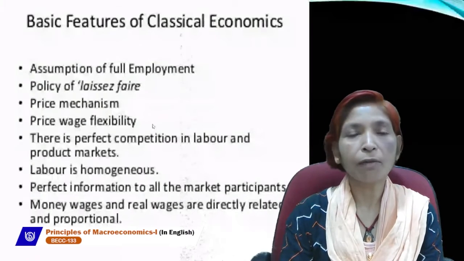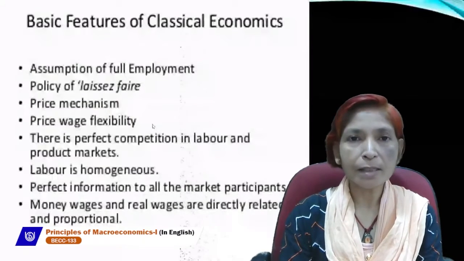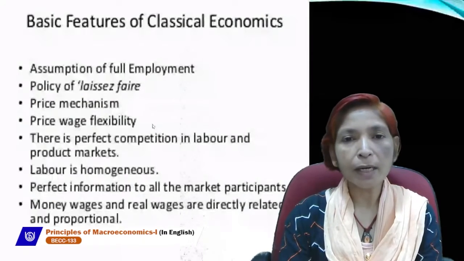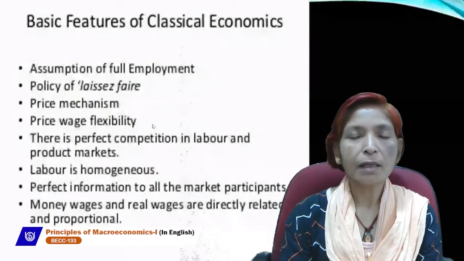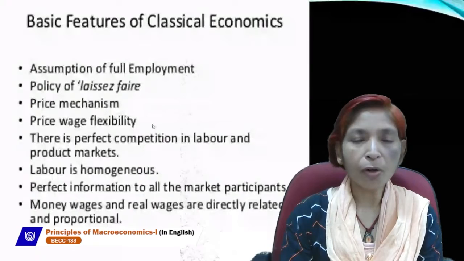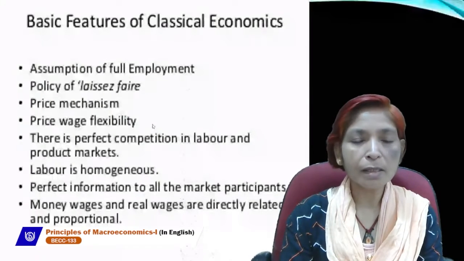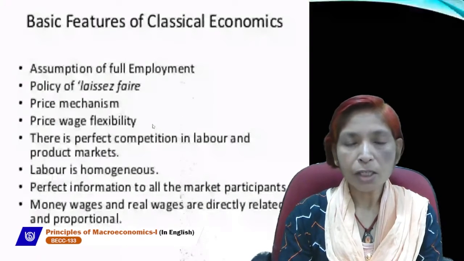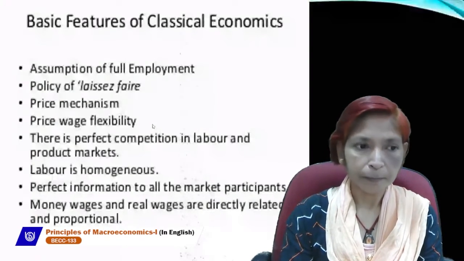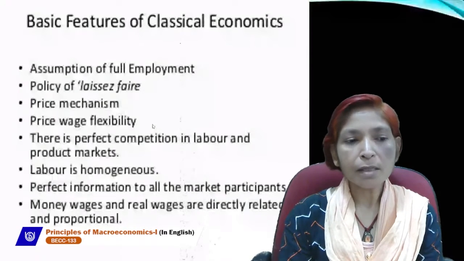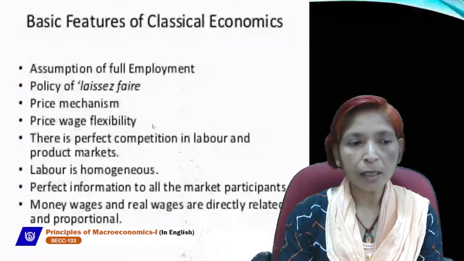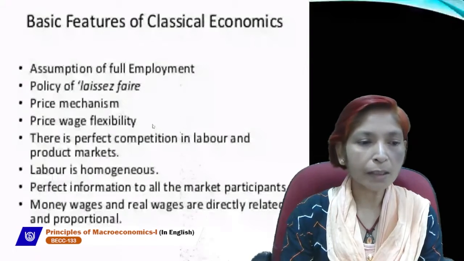The next assumption or feature is price-wage flexibility. Classical economists assume that the wage rate is fully flexible. If we want to achieve the full employment level, we can increase or decrease the wage rate, and the economy can achieve full employment. The next assumption is that there is perfect competition in the labor market and product market.